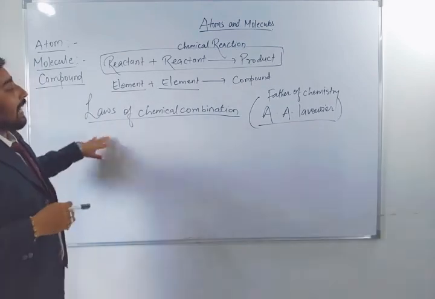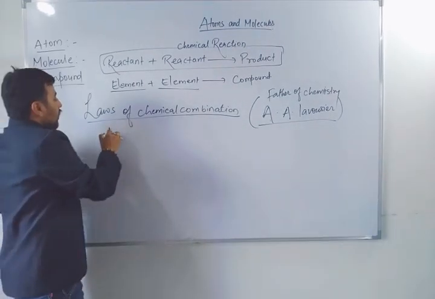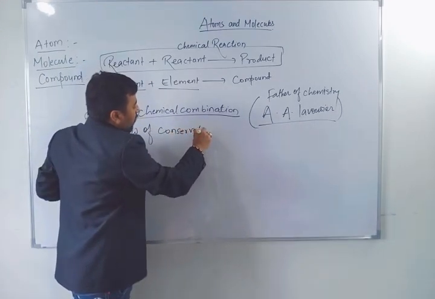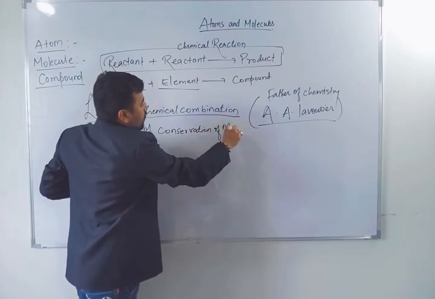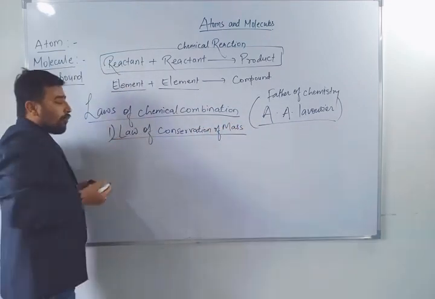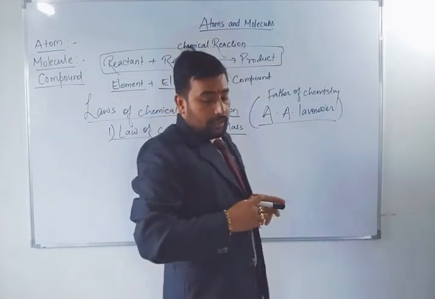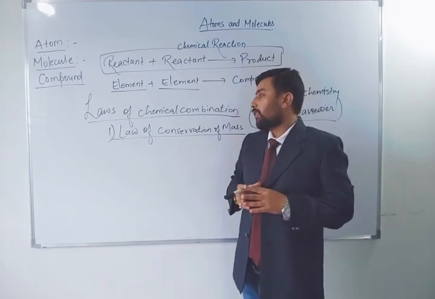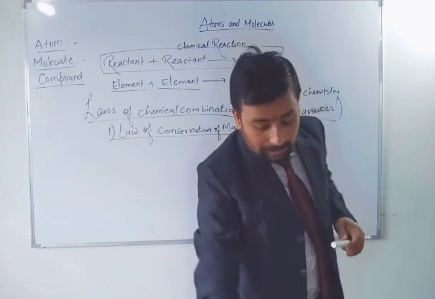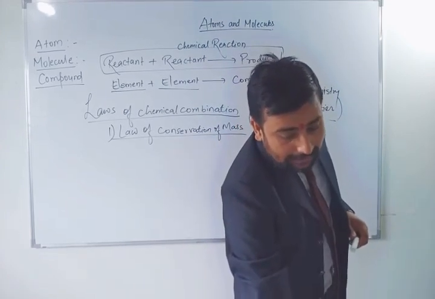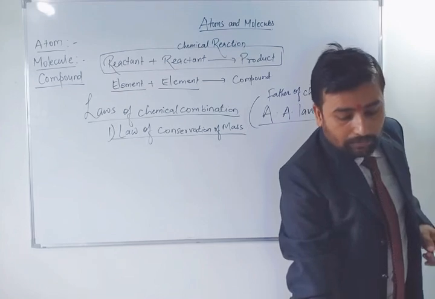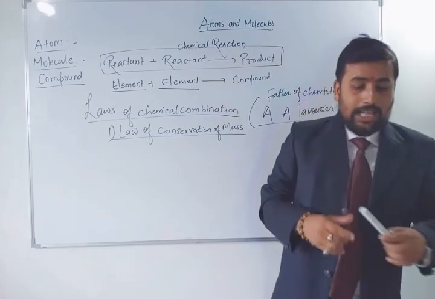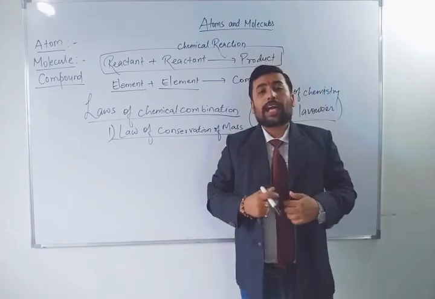So, he has given the first law, that was law of conservation of mass. Now question is what is law of conservation of mass? He had said the total mass of the reactant must be equal to the mass of product. He just said that any chemical reaction has to give the accurate mass of the product.